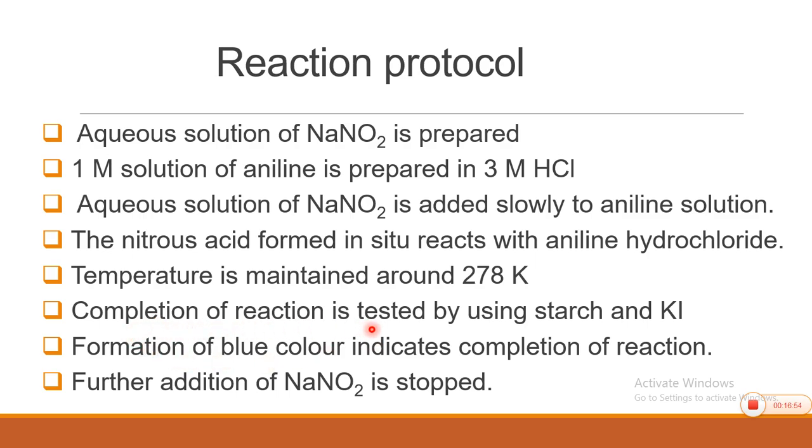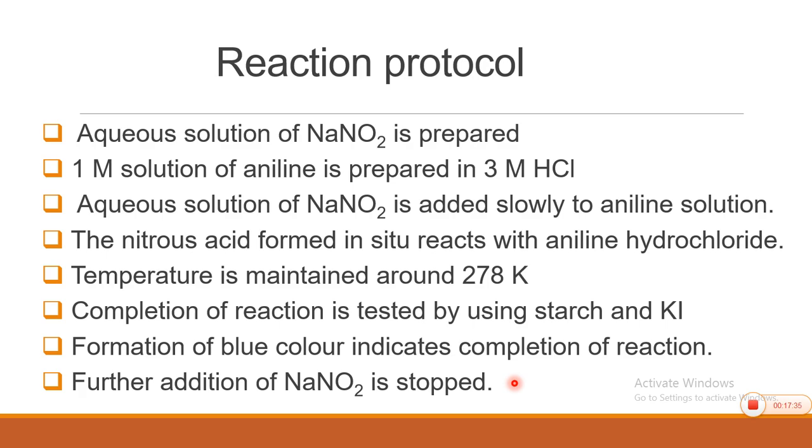Then the reaction is tested by using starch and potassium iodide. How is it confirmed? Formation of blue color indicates completion of the reaction. So, this is the test for confirmation of completion of the reaction, and whenever we get this blue color, further addition of NaNO2 is stopped. Now the solution obtained is actually benzene diazonium chloride in the form of solution. The solution itself is used for various reactions. The reactions and their importance we will see next time.